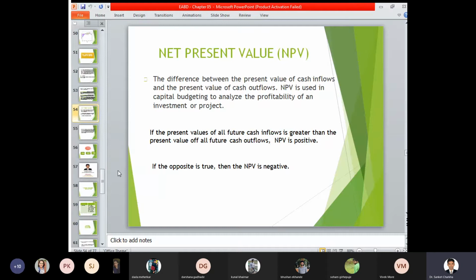So if the present value of all future cash inflow is greater than the present value of all future cash outflow, then we can say that NPV is positive. Always we have to look for a consideration wherein, within the specific time duration, the NPV has to be positive. For example, in our current case, if the present value of money is rupees 10,000 crore and the duration is 4 years, then the project must earn a certain rate of return within 4 years, at the specific rate which equals the economic perspectives. If the opposite is true, then we can say that the NPV is negative.